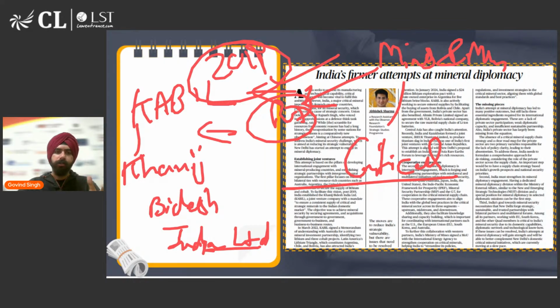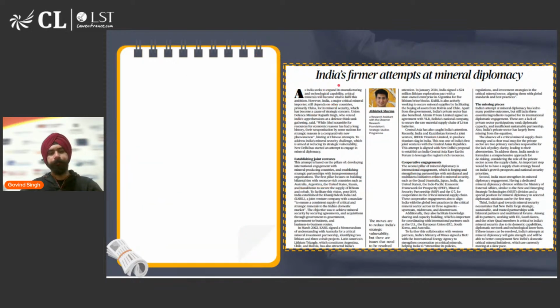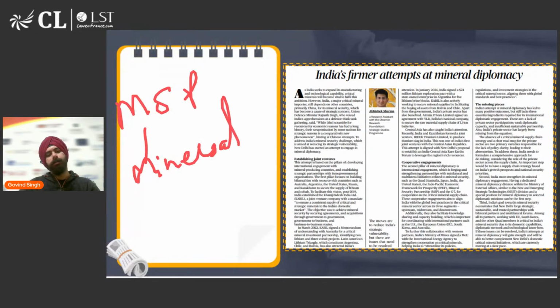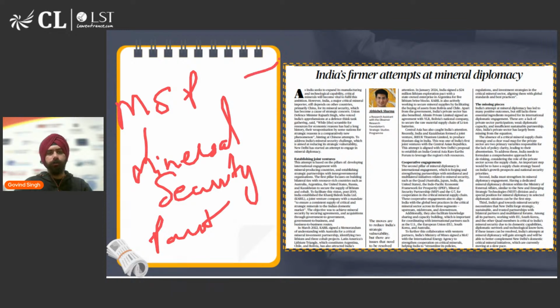Last May, this article also talks about MSP, which is not the minimum support price that farmers value. In this context, MSP means Mineral Security Partnership. So this is a US-led initiative in which 14 countries are a part, where they will help each other and cooperate in order to ensure mineral supply for each of these countries. And India also is a part along with 13 other countries. And through this initiative also we are trying to enhance our capabilities.